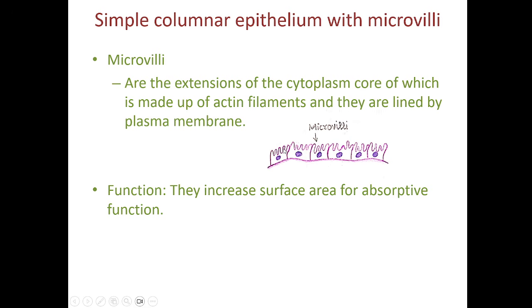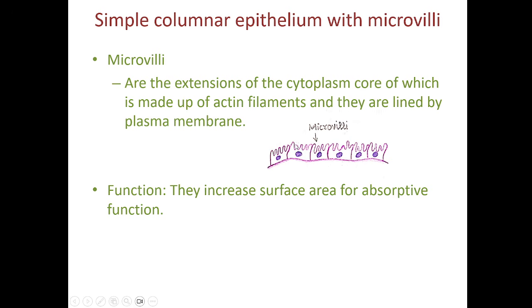So these kinds of cells are present in the intestine, lining the small intestine. Simple columnar epithelium with microvilli. So you can see a single layer of cells, the columnar cells, and at the apical surface, microvilli are present.